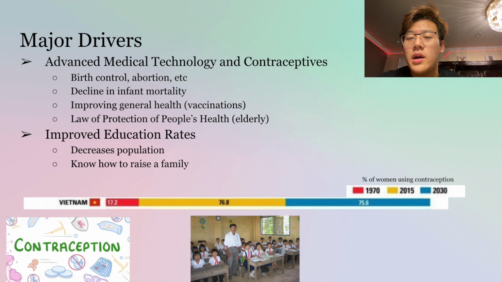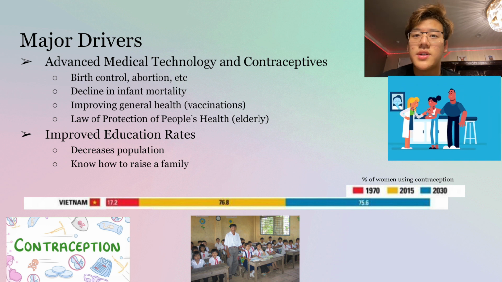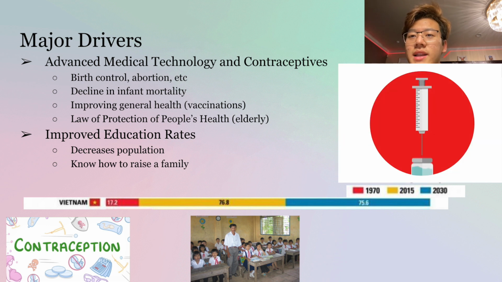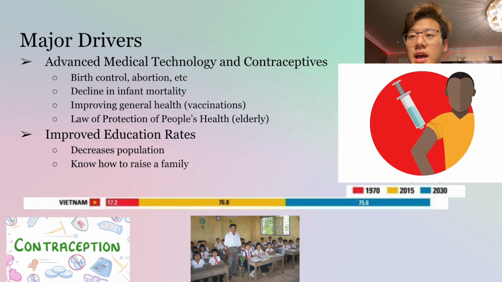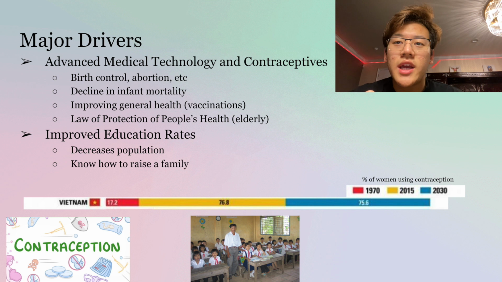For example, contraceptives and abortions have caused a decrease in population. Qualified medical care at the delivery of a baby and regular checkups have increased the population on the other hand. Vaccinations and health protection laws have increased the population by keeping the young and the old healthy. Improved education rates have decreased the overall population in Vietnam.